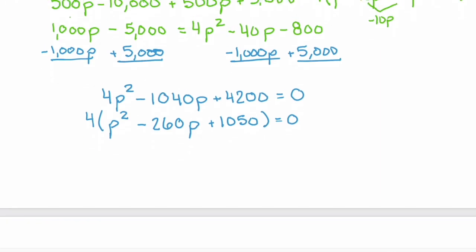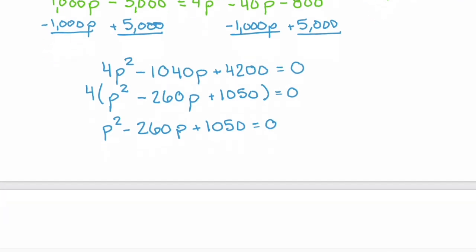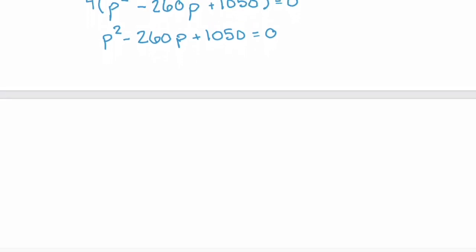And if we divide both sides by that 4, it goes away, and we're left with solving p squared minus 260p plus 1050 equals 0. With numbers this large, I'm going to use the quadratic formula. So I need to identify my a, b, and c values. A here is 1, b is negative 260, and c is 1050.